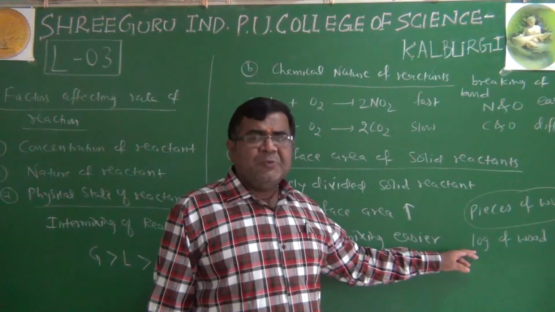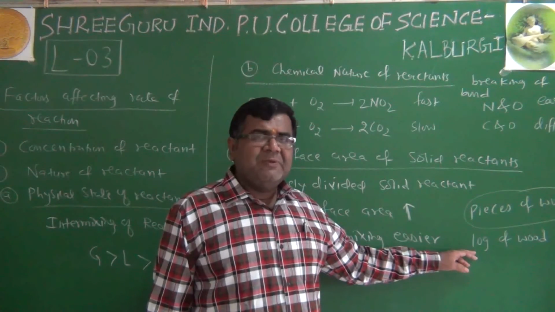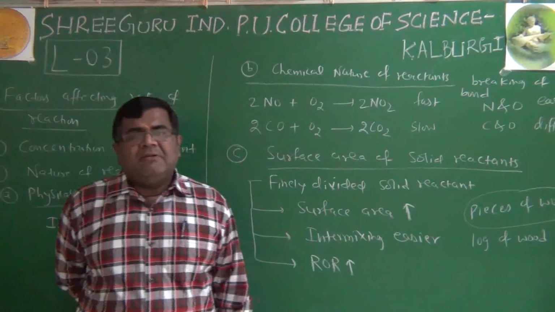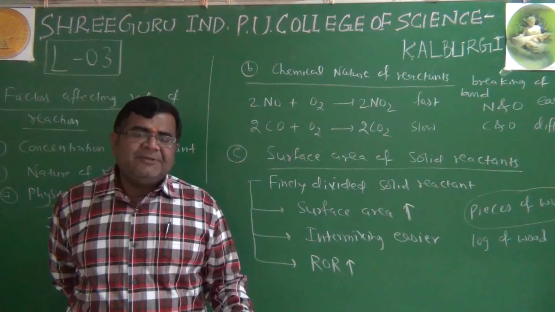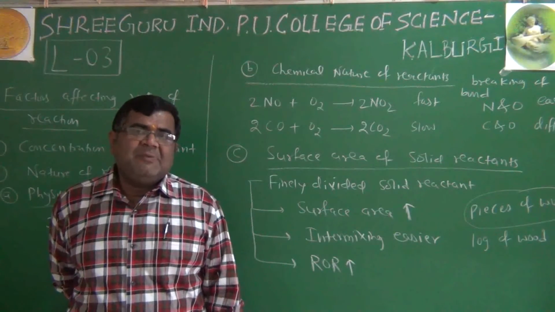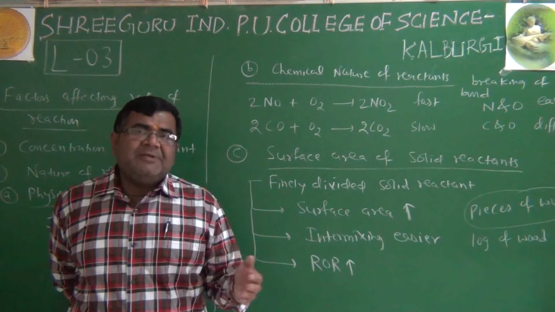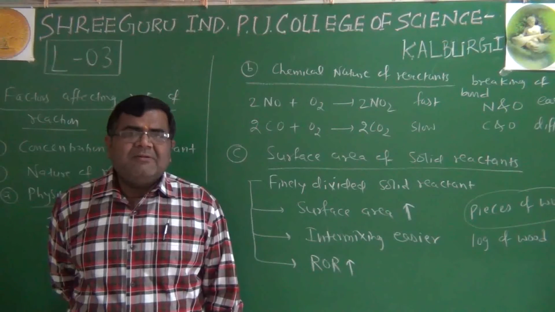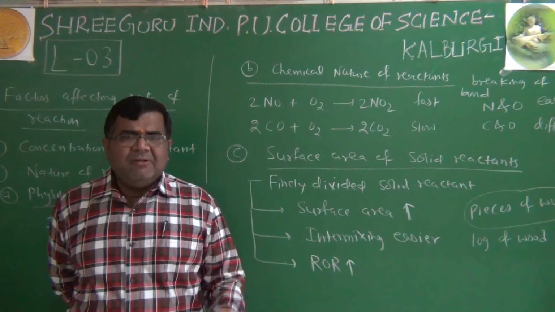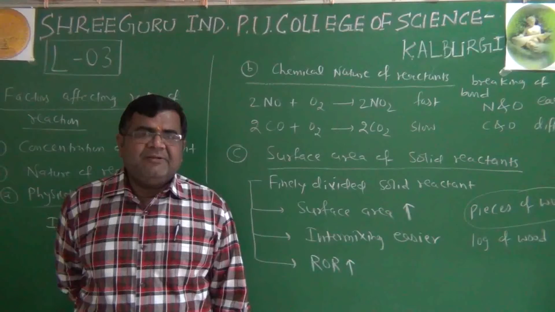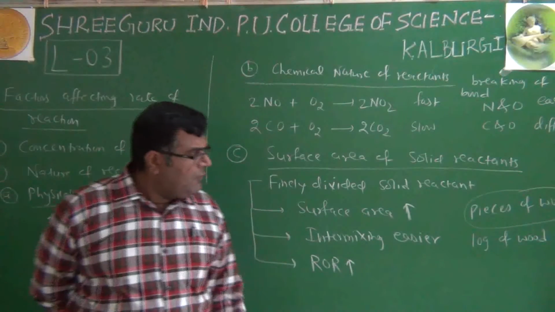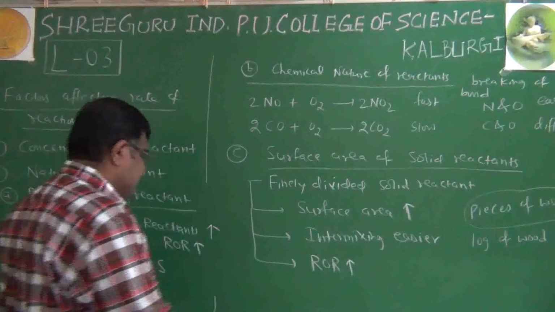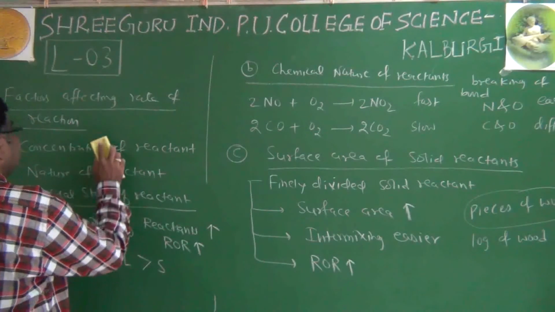In recipes also, many times we prefer to have the powdered ingredient, because when ingredients are powdered, the intermixing of the ingredients will be proper, and that preparation will have a different texture and completes successfully. So the surface area of a solid reactant is also a very important factor.